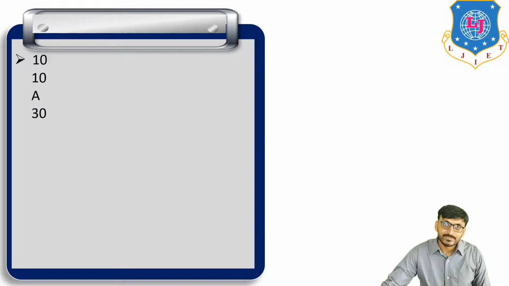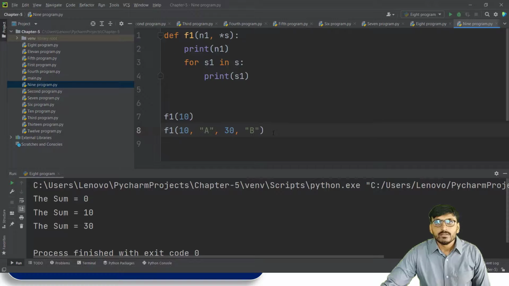and 30. Now if we run the same program in PyCharm, def f1 in brackets n1 and star s. First print n1 and then for s1 in s, because we don't know, it may be 2, 3, 4 arguments. So for s1 in s, print s1. Then the function calling, so we call the function the first time f1 and in brackets 10.